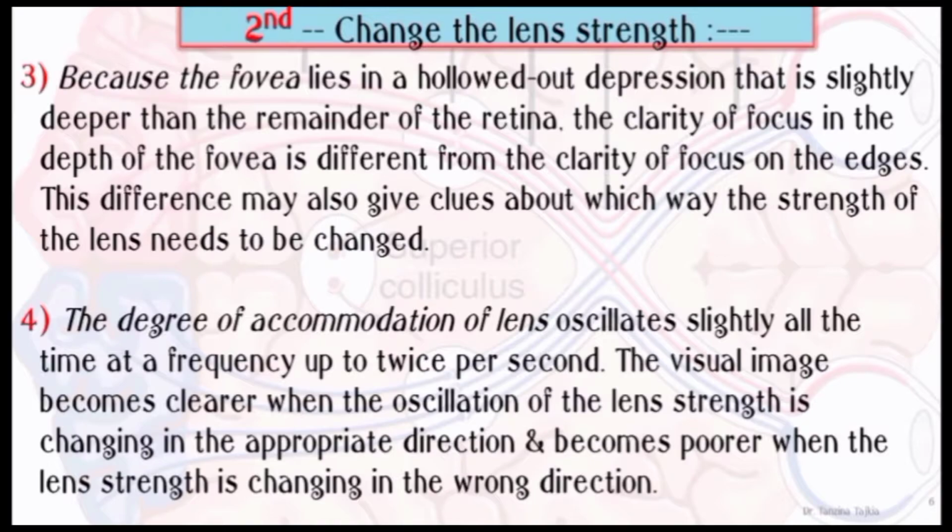Fourthly, the degree of accommodation of the lens oscillates slightly all the time, at a frequency of up to twice per second. The visual image becomes clearer when the oscillation of lens strength is changing in the appropriate direction, but becomes poorer when the lens strength is changing in the wrong direction.